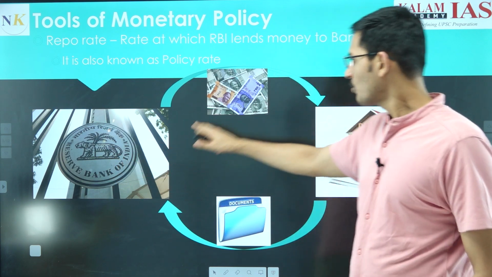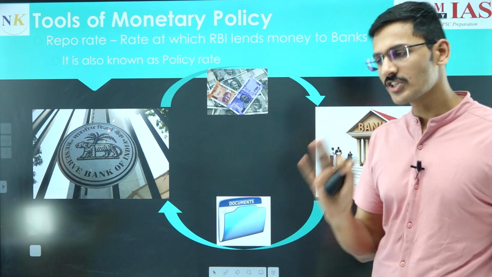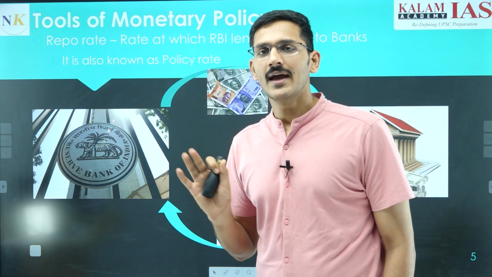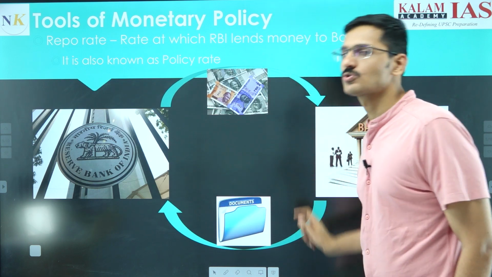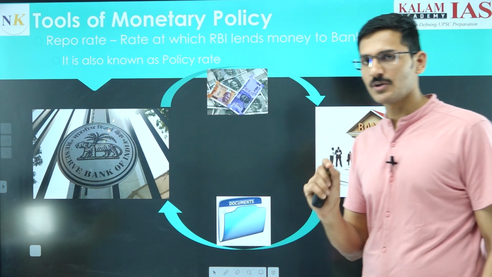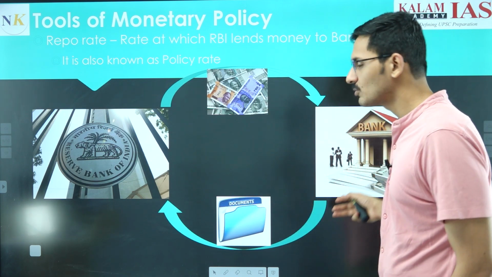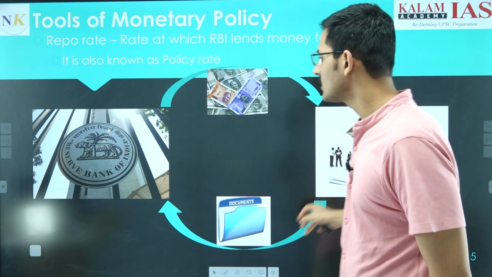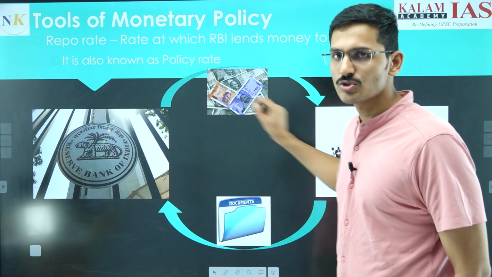Reserve Bank of India will say, okay, I will give you the money, you keep your government securities with me and I will charge 6.5% interest rate upon it, and the money is given for 3 months. Now after 3 months, the bank has to repay money with interest, that is 6.5% per annum. So they will calculate interest for 3 months, and the banks will return that money to the Reserve Bank of India, and RBI will return these government securities to the banks.